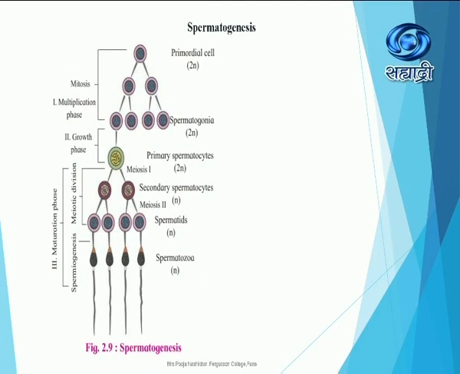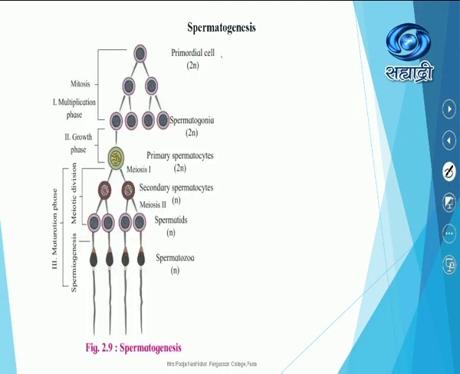Listen carefully and try to understand all the concepts, because in your competitive exams there are multiple choice questions and some calculations. In the starting, the primordial cell undergoes multiplication, which is mitotic cell division.